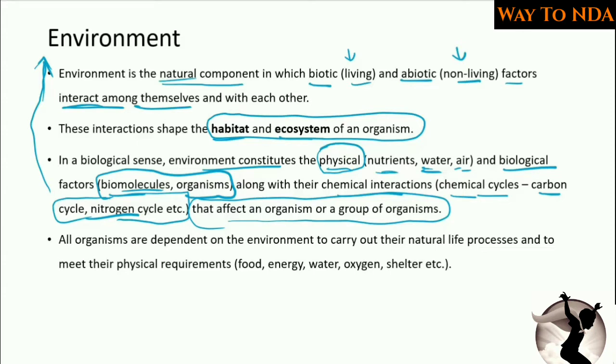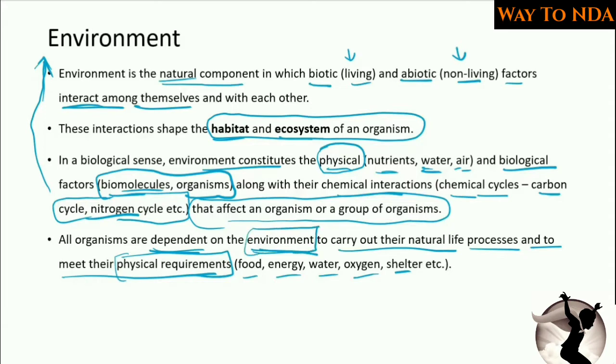Okay, so all organisms are dependent on environment. Not a single organism can survive by itself alone, not depending on others. It is not possible. Remember this, all organisms are dependent on environment to carry out their natural life process and to meet their physical requirements like food, energy, water, oxygen, shelter. So this is environment.